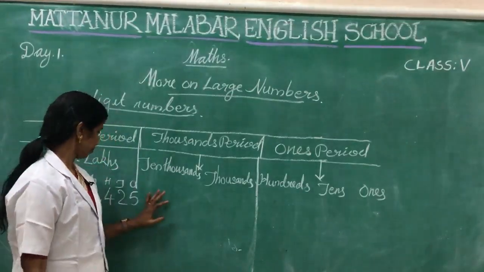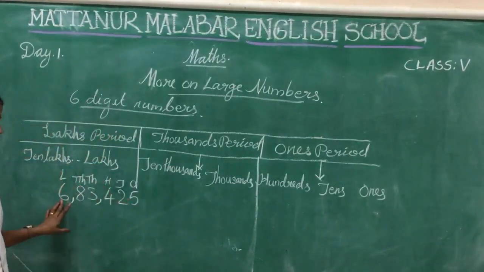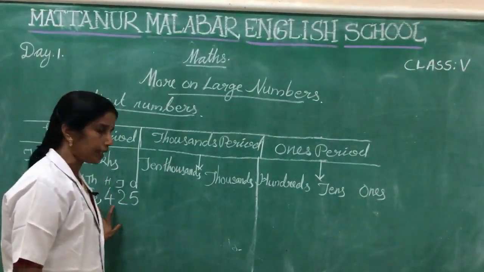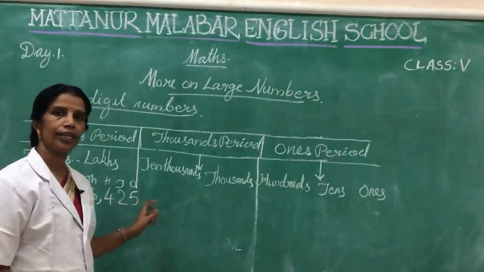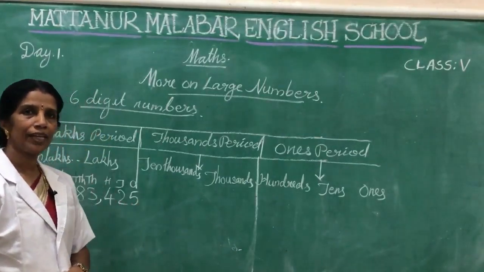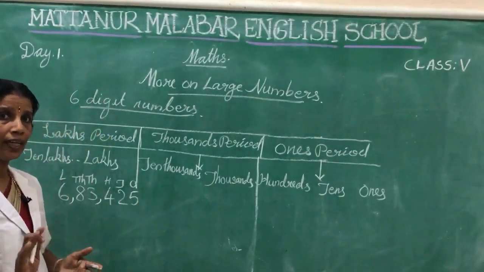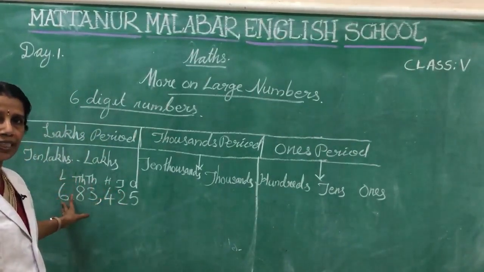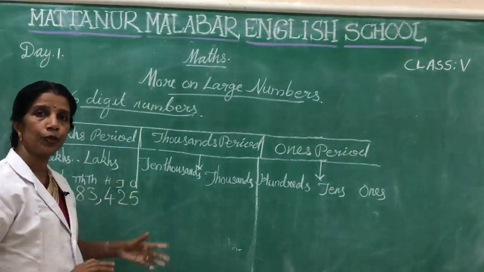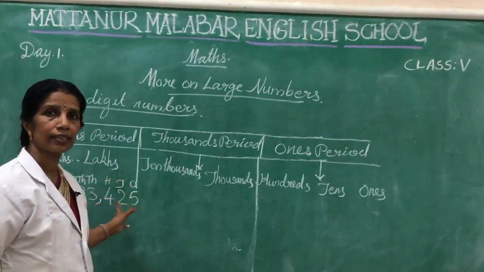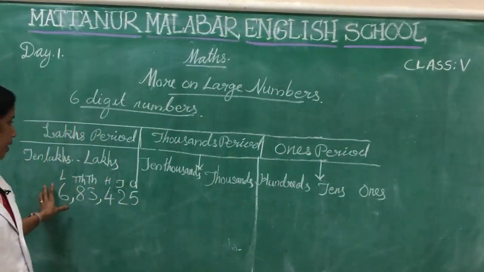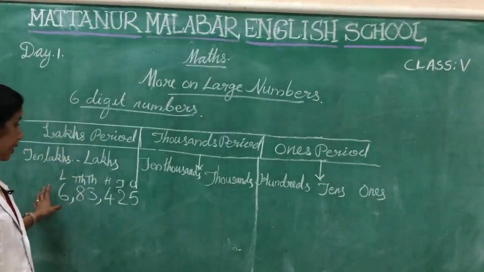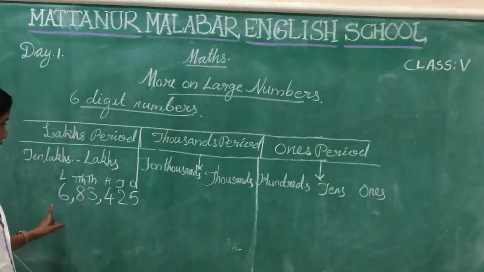Okay, here 6,83,425. How can we read this one? According to how we separated this using commas, isn't it? We separated this number using commas. Then how can we read this one? Here in lakhs period 6 is there.